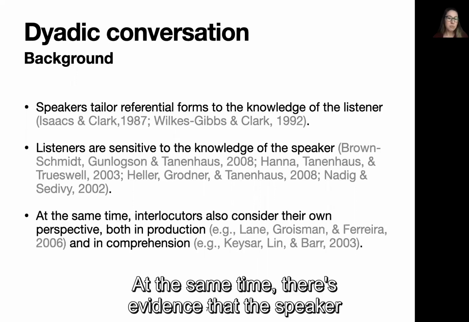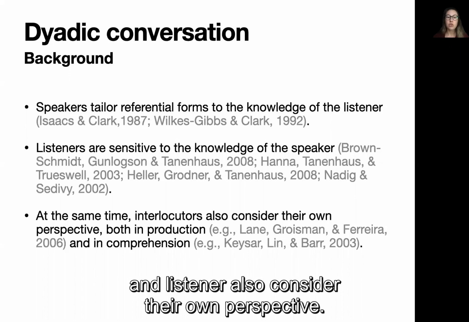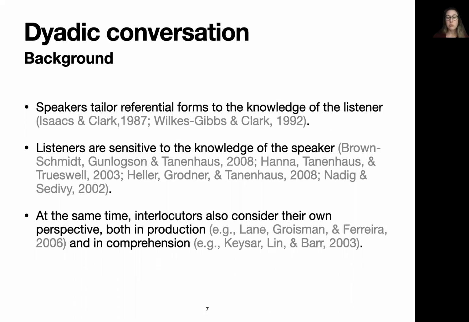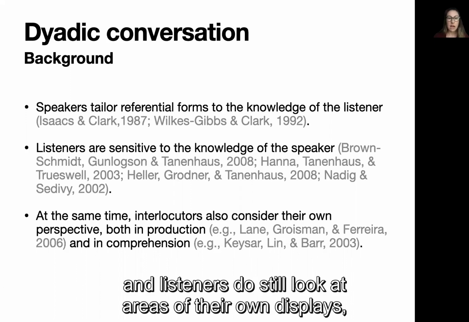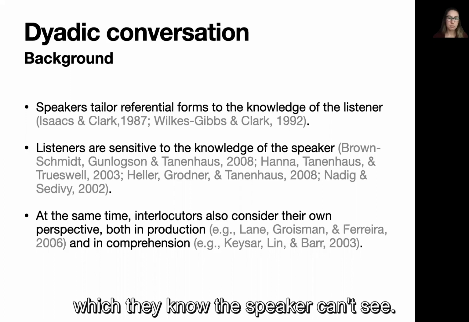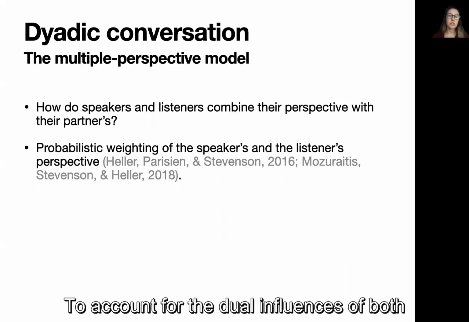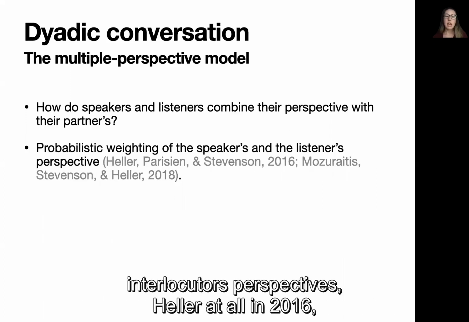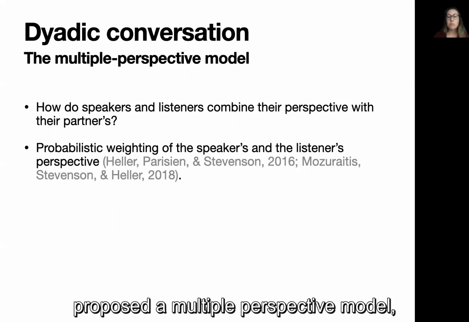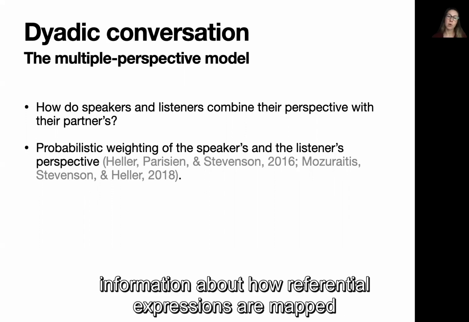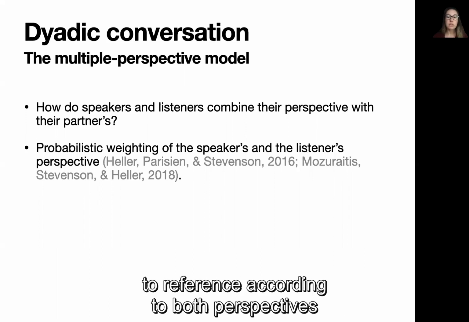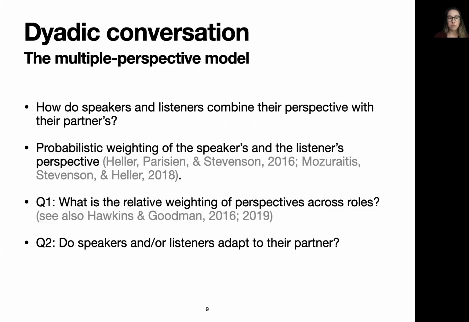At the same time, there's evidence that the speaker and listener also consider their own perspective. So for example, speakers often implicitly reveal that their display may be different from the listener's, and listeners do still look at areas of their own displays which they know the speaker can't see. To account for the dual influences of both interlocutors' perspectives, Tailor et al. in 2016 proposed a multiple perspective model, which uses a weighted combination of probabilistic information about how referential expressions are mapped to reference according to both perspectives. And I'll go into more details about this shortly.